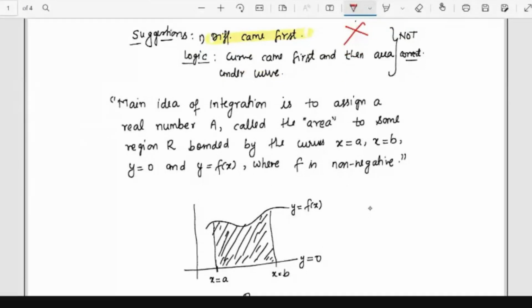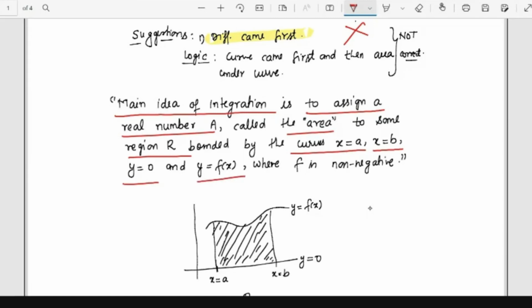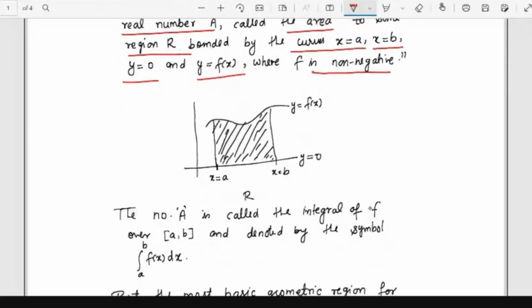So let's see. As he already answered why integration came first, what is the main idea of integration? The main idea of integration is to assign a real number A, called the area, to some region R bounded by the curves x equal to a, x equal to b, y equal to 0 and y equal to f(x), where f is non-negative. So what is the mathematical projection of this concept? We have a region bounded by these curves, and if you want to calculate the area, this idea comes from this.